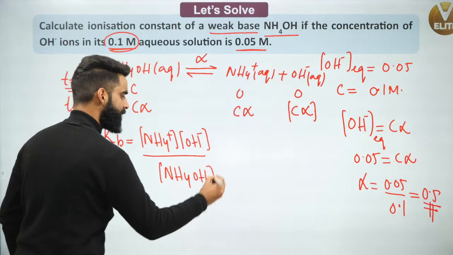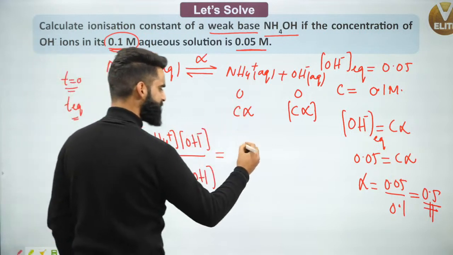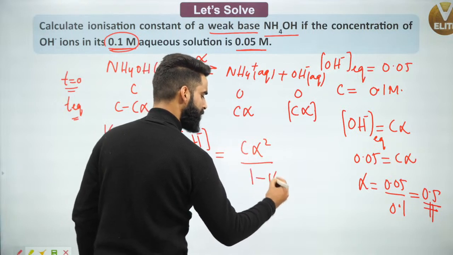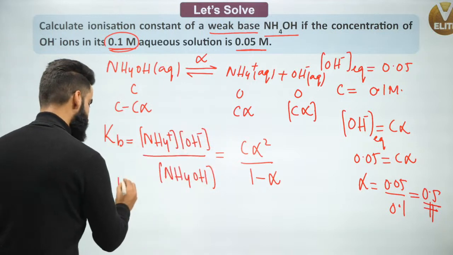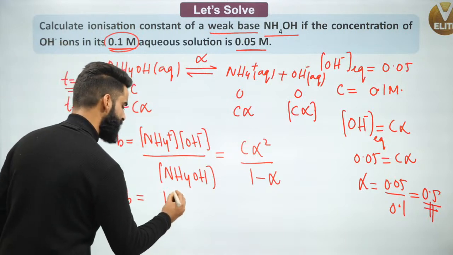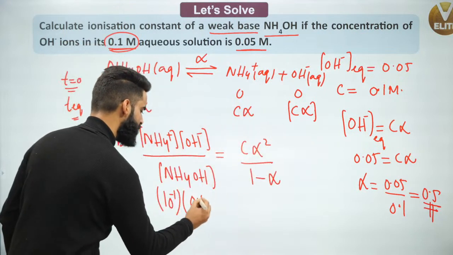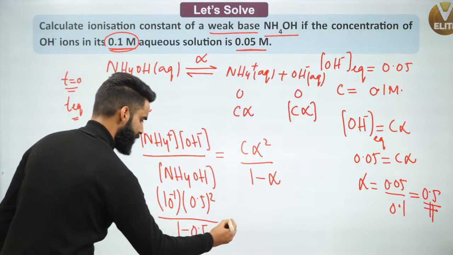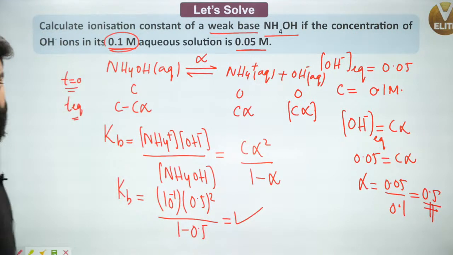The concentration of NH4 positive at equilibrium is C alpha. So at the end you will get Kb as C alpha square divided by 1 minus alpha, if you remember. I cannot neglect the alpha value right now, so I have to put it in. The value of C is 0.1, which is 10 power minus 1. Alpha is 0.5, so this is 0.1 times 0.5 square divided by 1 minus 0.5. Using this equation, you'll get the value of Kb, which is what we were supposed to calculate.